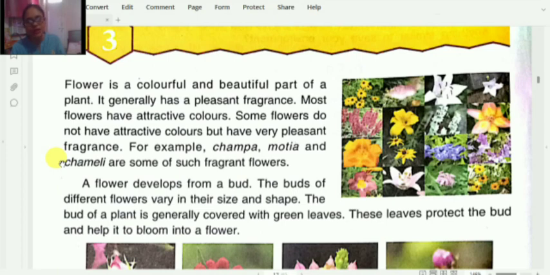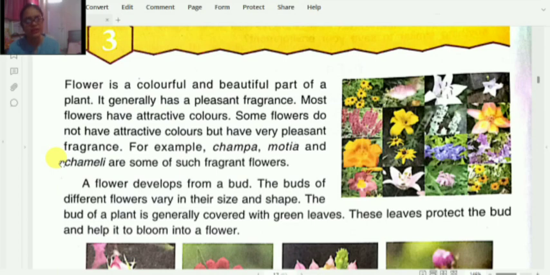Children, flowers are of different colors, and most of you like roses, some of you like marigold, some of you are very fan of lotus. Means many flowers are there in the world, and many flowers we see in our surroundings. So this chapter is concerned with flowers. Now let's learn about the flowers.